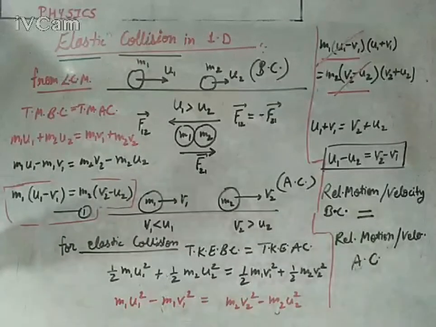If we are talking about elastic collision, there will be no change in the relative velocities of the bodies. If two bodies are colliding elastically, then there will be no change in their relative motion. This is the final conclusion for elastic collision in one dimension. Even for two dimensions, the only change is that you have to break down the motion into components, but the conclusion remains the same.